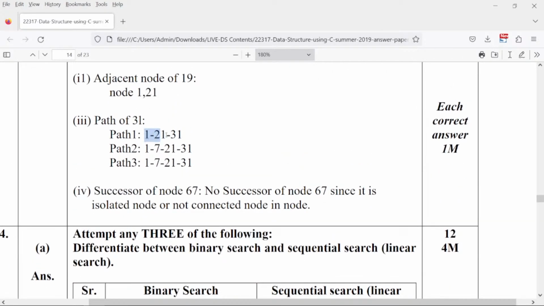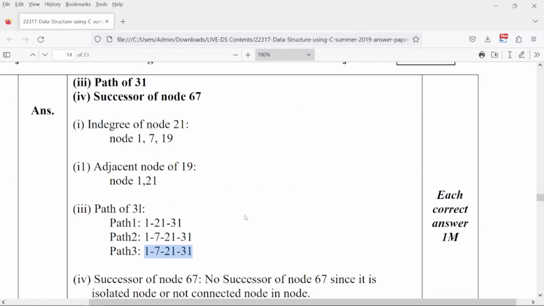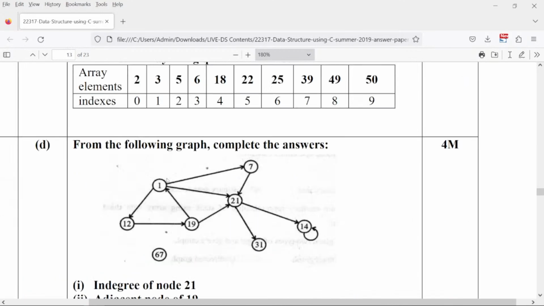I can come from 1, 21, 31. I can come from 1, 7, 21, 31. This is my third path, also 1, 7, and they have repeated it, I think, right? It's 1, 7, 21, 31. It can be in this way, 1, 12, 19, 21, 31, right?